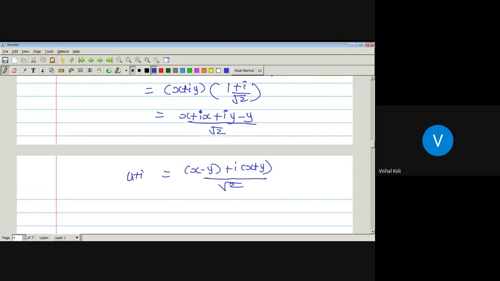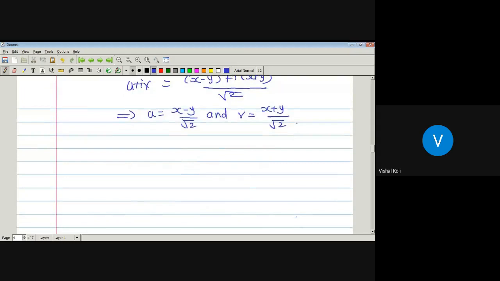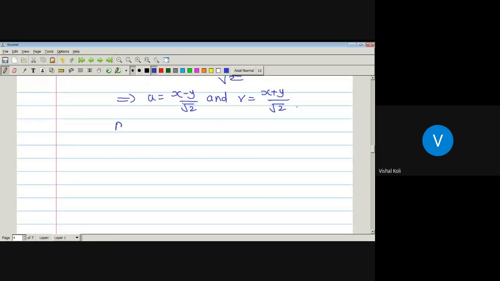Which is u plus iv. Then what are the values of u and v? U equal to x minus y divided by root 2, and v is equal to x plus y divided by root 2. But we are given x equal to 0, y equal to 0, and x plus y equal to 1. Now first put the value of x as 0.